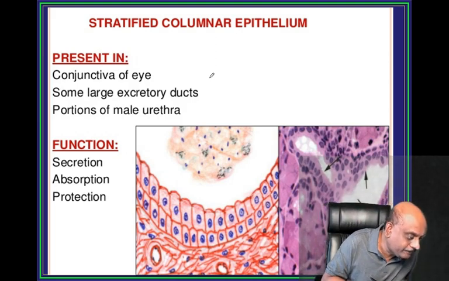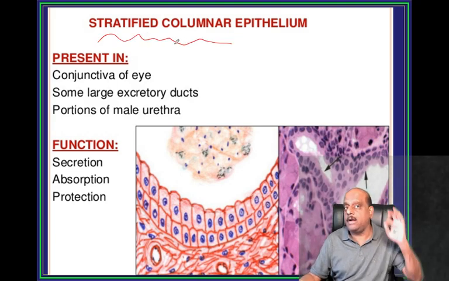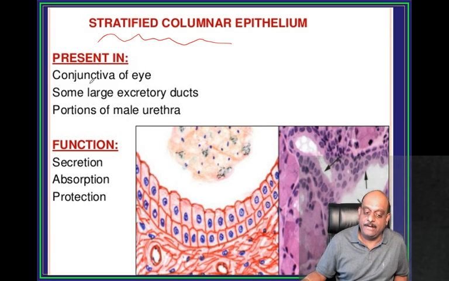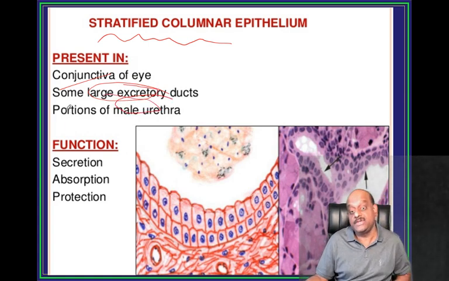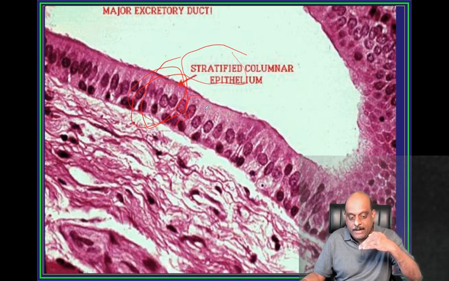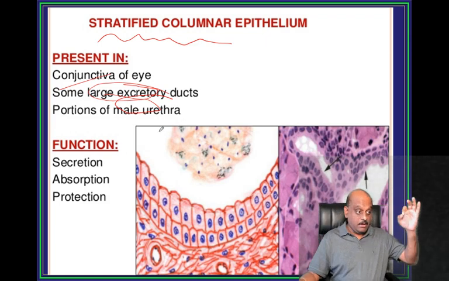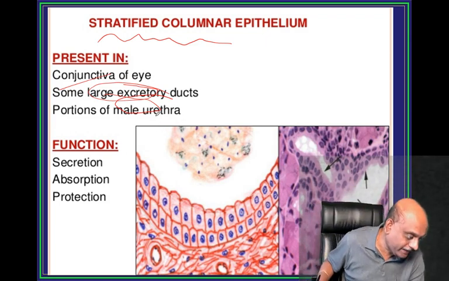That's very important, right? So stratified columnar epithelium, where do you find it? Conjunctiva of the eye, large excretory glands, male urethra. That is stratified columnar. So this is how stratified columnar looks, one layer over another, but the cells are columnar. So where do you find it? Large excretory glands, typically.